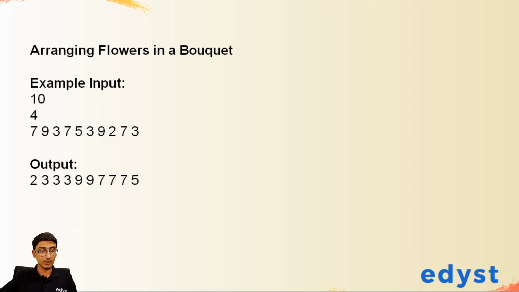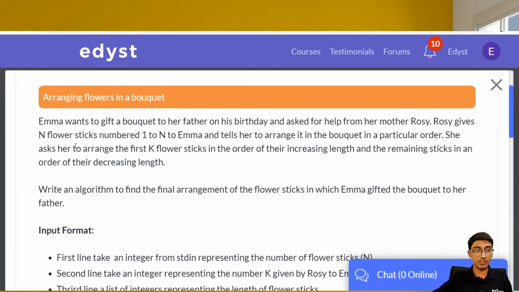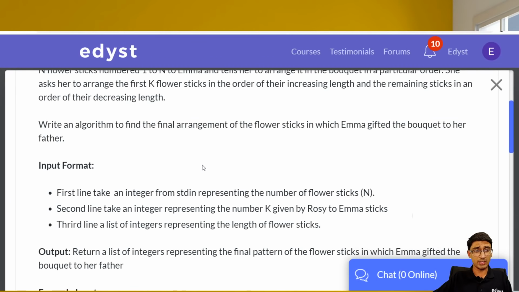All right. So this is the question that's given to us. Let's read the question first. Emma wants to gift a bouquet to her father on his birthday and asks for help from her mother Rosie. Rosie gives n flower sticks numbered 1 to n to Emma, and tells her to arrange them in the bouquet in a particular order. She asked her to arrange such that the first k flower sticks are in order of their increasing length, and the remaining sticks are in order of their decreasing length.